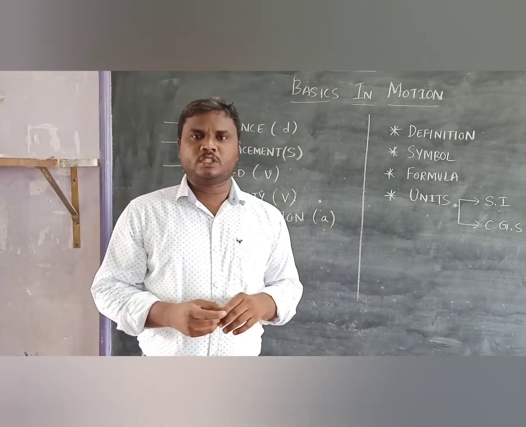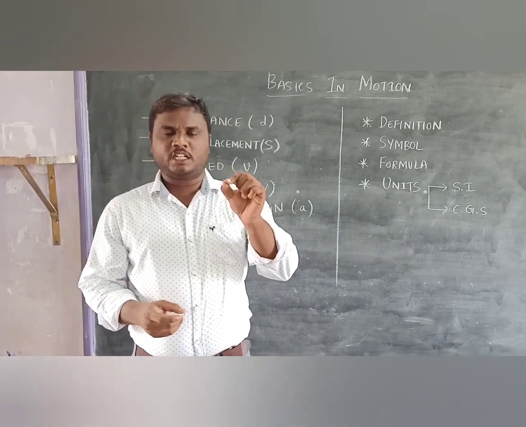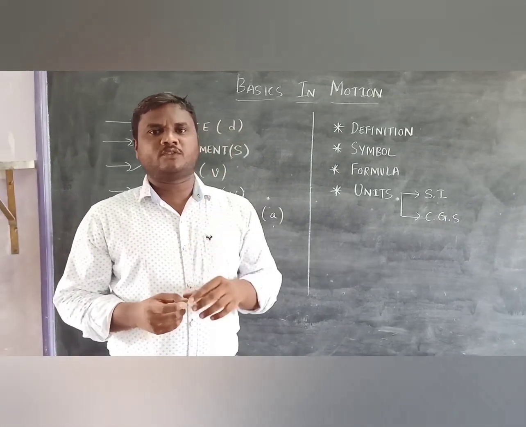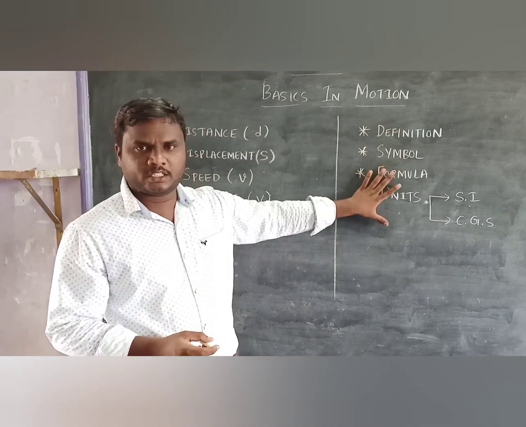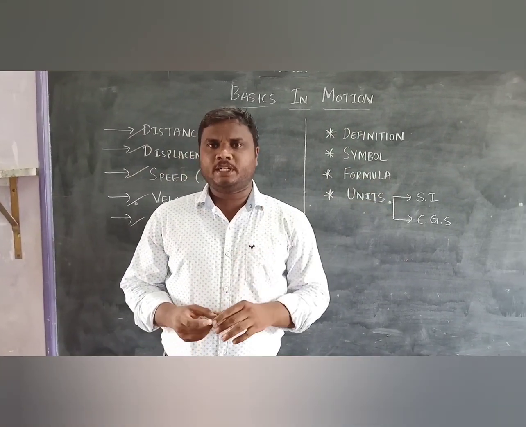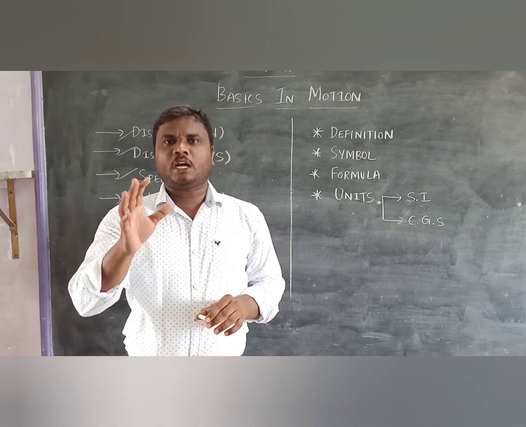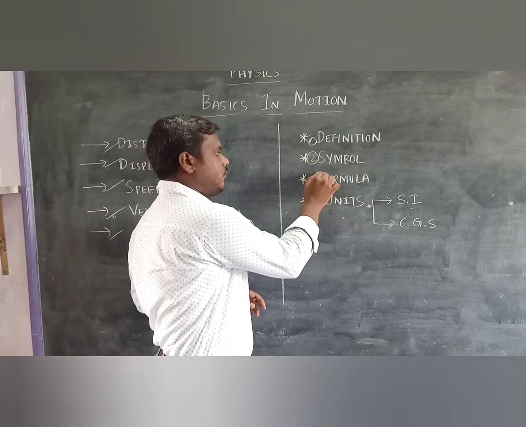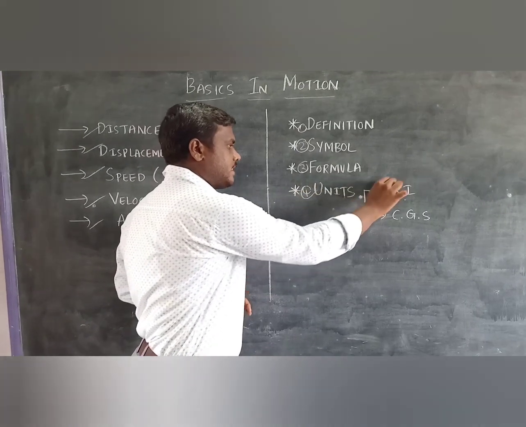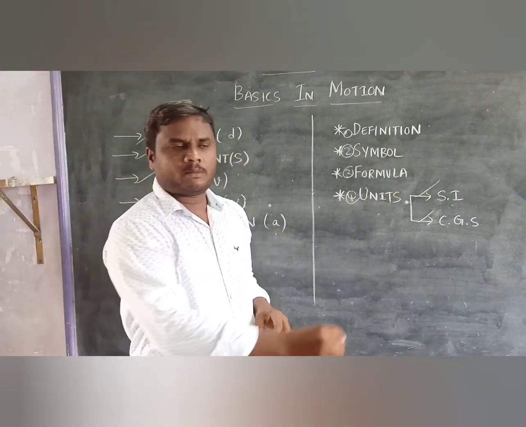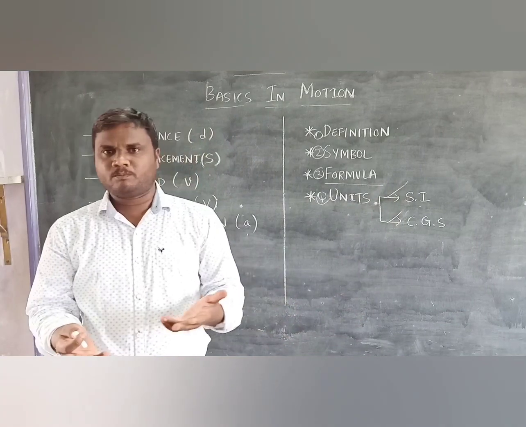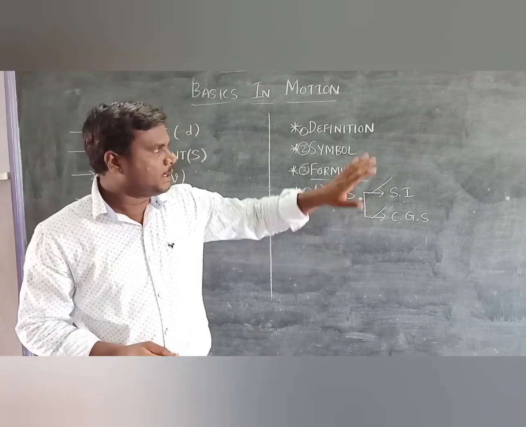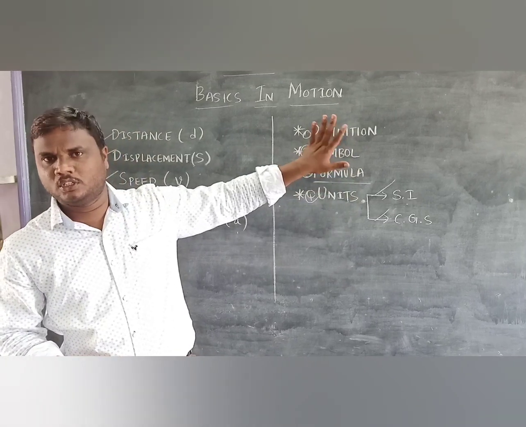So before entering into this, when you are learning after entering high school, that is 6th class science, you should learn any parameter in physical science by learning these things. If you are going to learn a parameter in physics, definitely you have to learn 4 things. One is a definition, another is a symbol, third is a formula, fourth is units, both SI units and CGS units. The formula is optional. For some quantities there will be formulas, for some there will not be, don't mind that. But definitely these you have to learn.